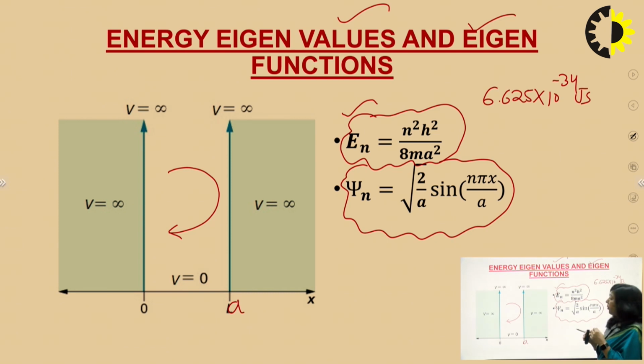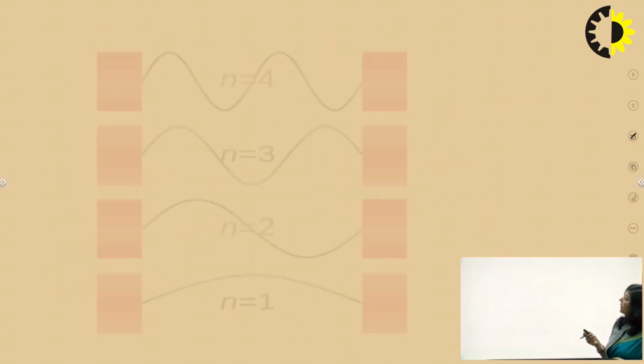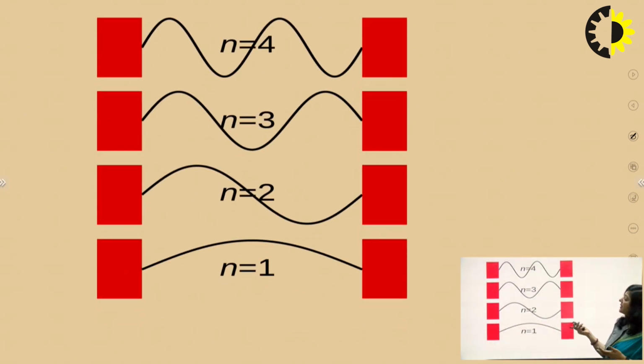a is the width of the box, and n is an integer which has different values for different energy states. n equal to 1 represents the lowest energy state, then we have n equal to 2, 3 and so on. So this is the energy eigenvalue, the energy of the nth state, and this is the wave function for the nth state. Now you can see in this particular slide, these are the eigenfunctions.